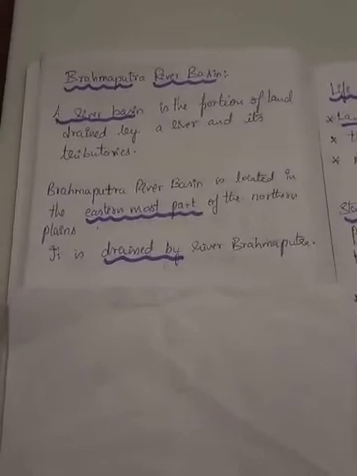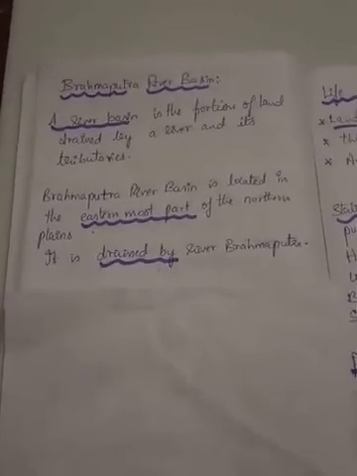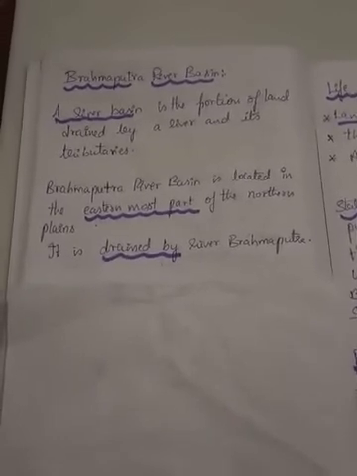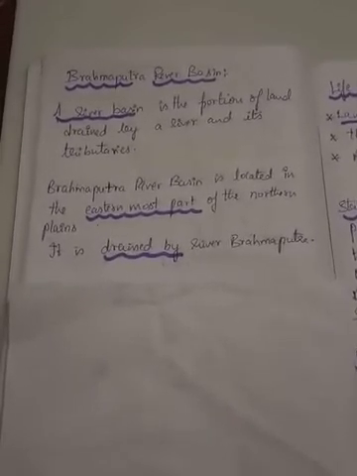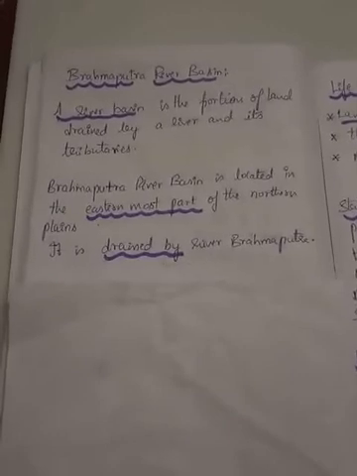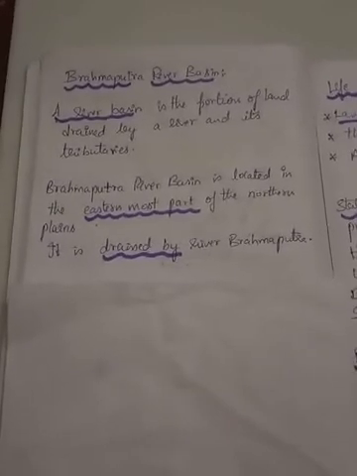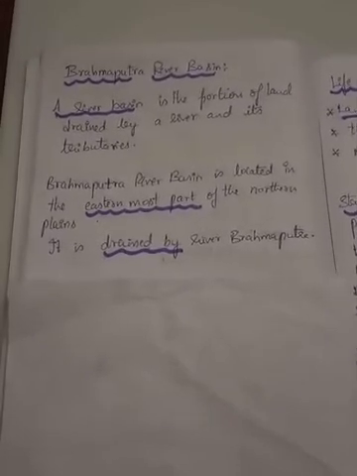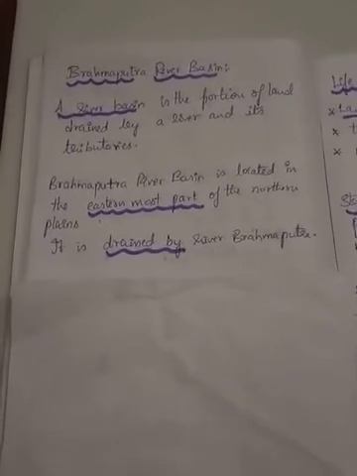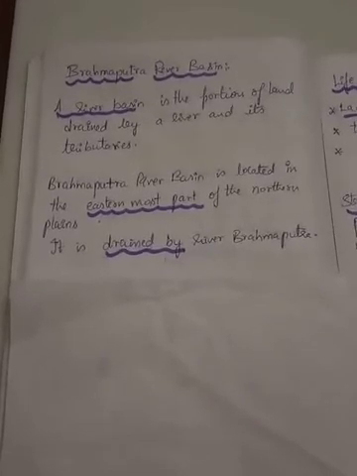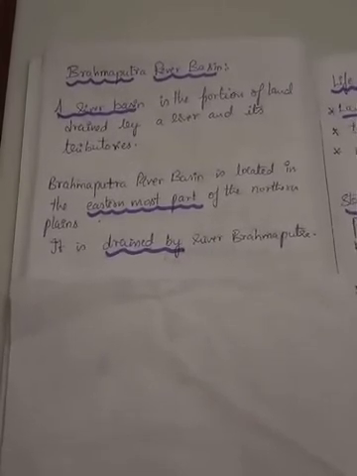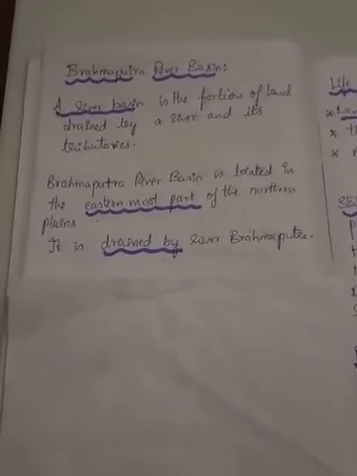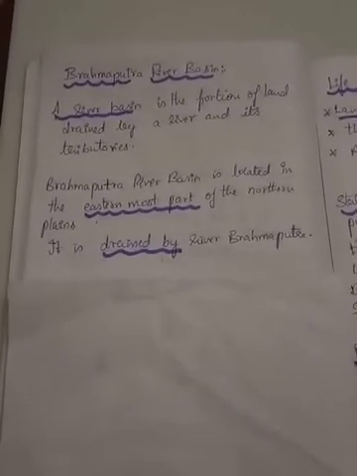Now we'll see the meaning of river basin. A river basin is the portion of land drained by a river and its tributaries along with the small rivers. So a river basin is nothing but a portion of land which is covered by a river along with the small rivers. And as the Brahmaputra river basin is located in the easternmost part of the northern plains and it is drained by the river Brahmaputra, we call it the Brahmaputra river basin.